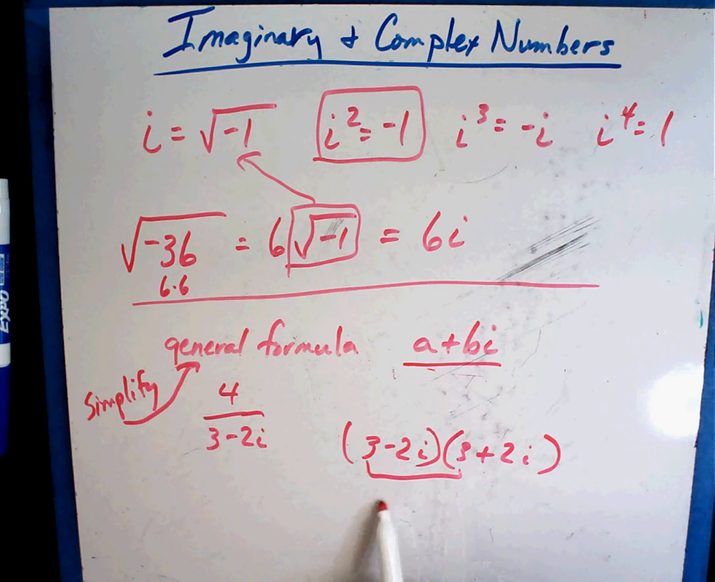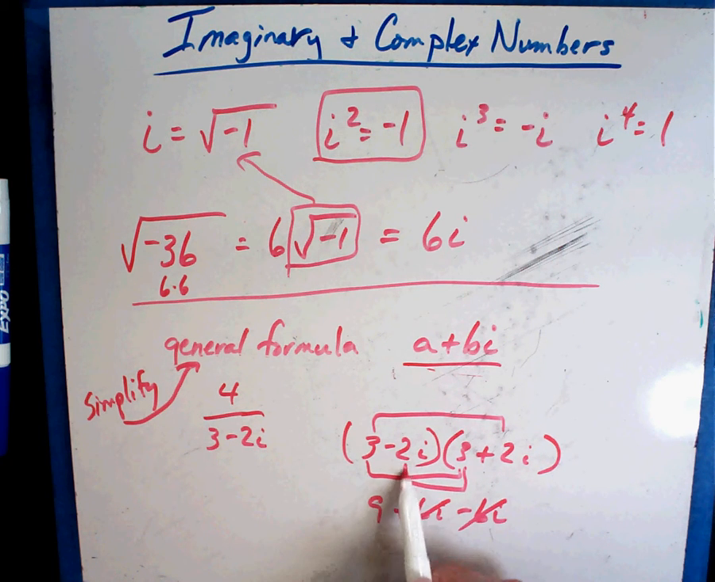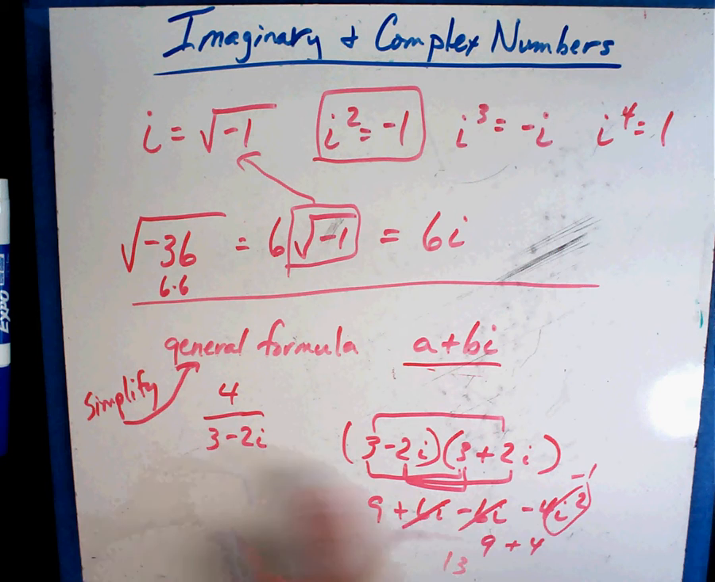If I multiply through, that's 9 plus 6i minus 6i. Notice how those went away. And then the last term here is a minus 4i squared. Now I know that i squared is minus 1, so multiplying minus 4 times minus 1 is a plus 4, so 9 plus 4, 13. I got rid of all the imaginary numbers in there, and it broke down to that.